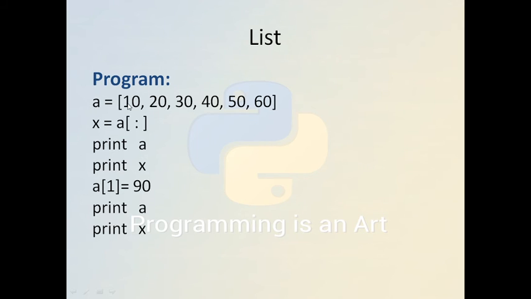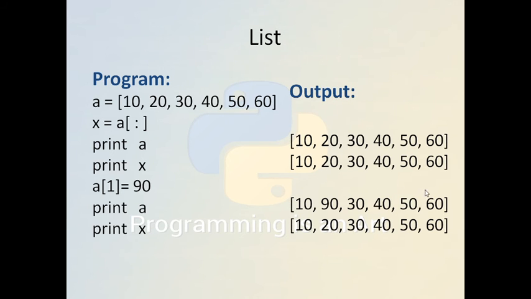If we create a list a with 10 to 60, and another variable x, which is also a list, and we want to clone list a into x, then this is the way we can clone list a. Here we can print a and x, and they will be the same, but if we update the element at index number 1, it will not be reflected in x. As you see, we updated it to 90 in a, while here it is still 20.